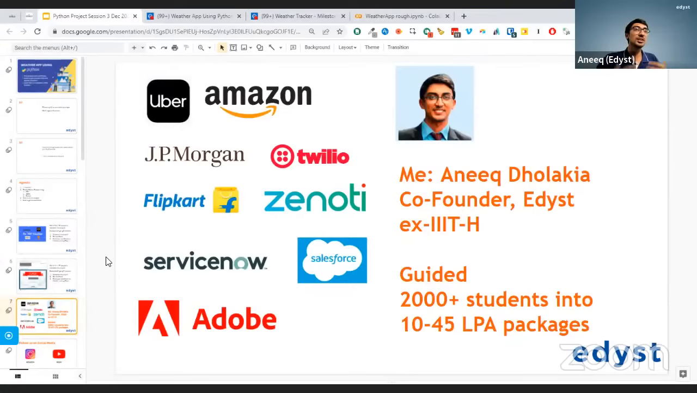When we give you this information, it is generally useful for you in the placement rounds. And this is one such project which will definitely help you in placement.